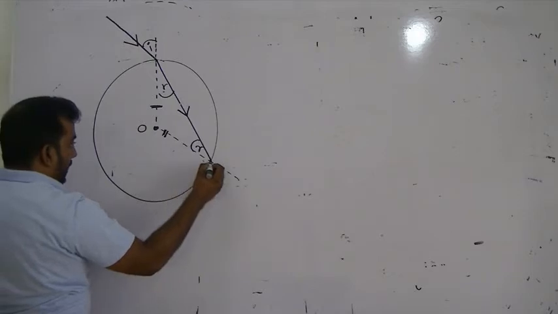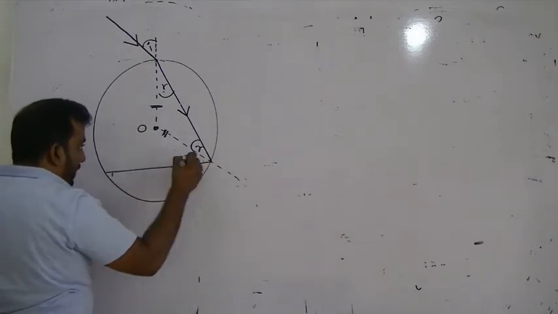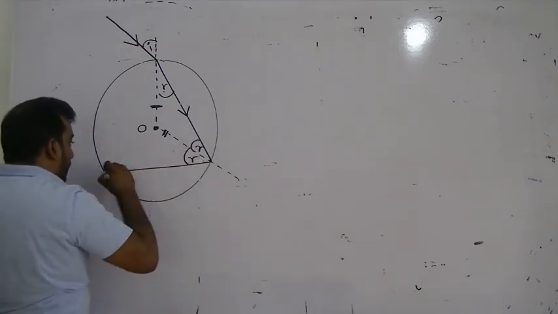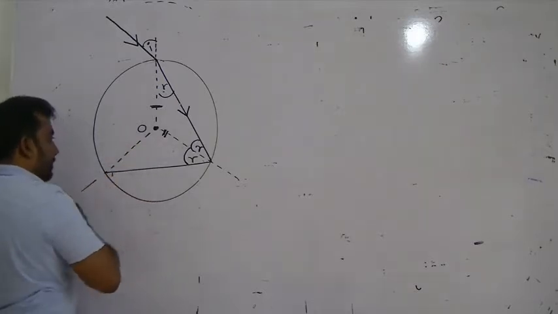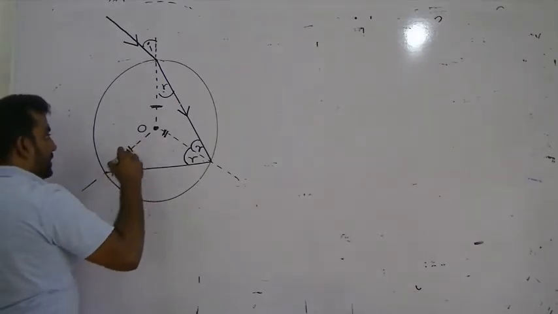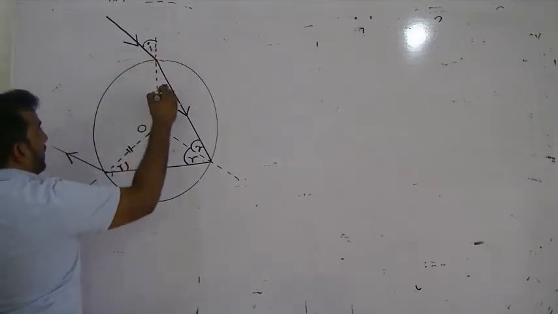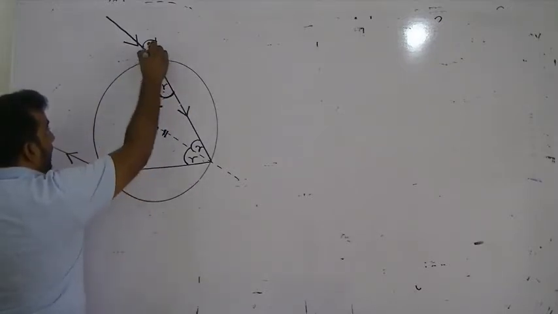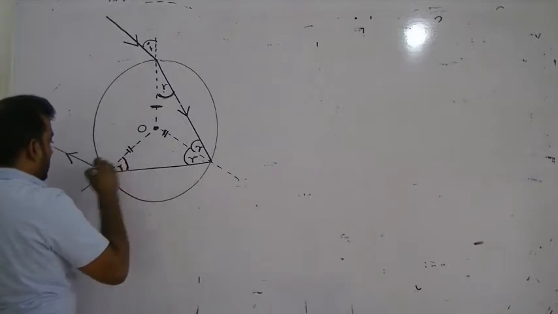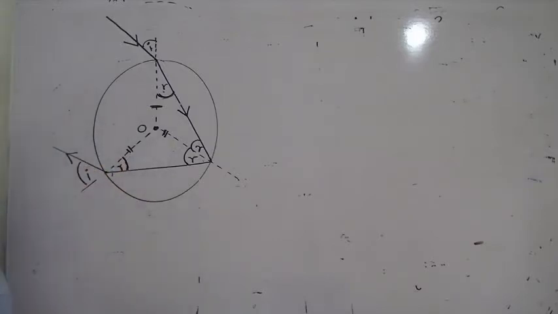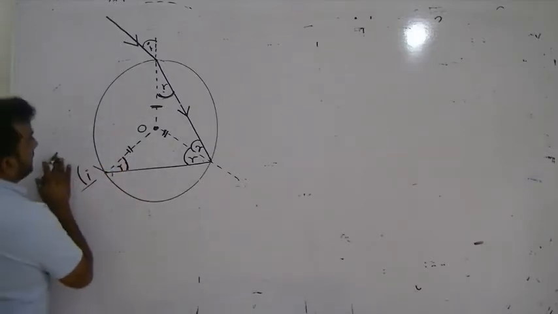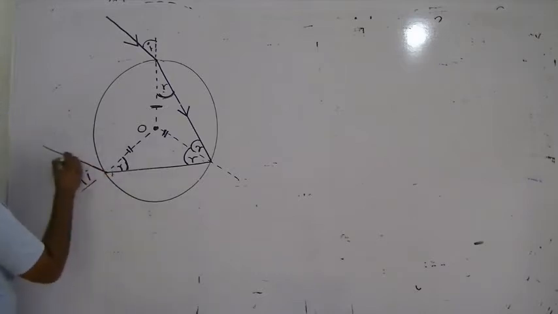So this is R. Now partially reflected, these are also R. Again draw the normal, this will also be R, these are equal. And then it goes out. By reversibility of light, if this is I, this is R, this is R, guaranteed this is I. Okay?